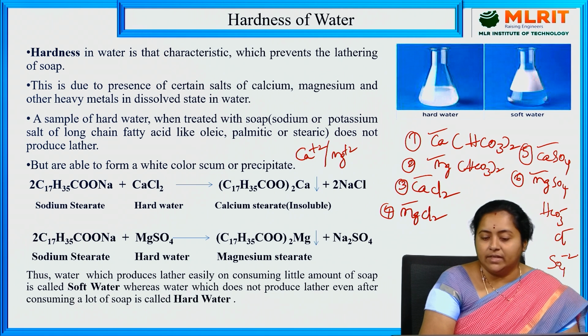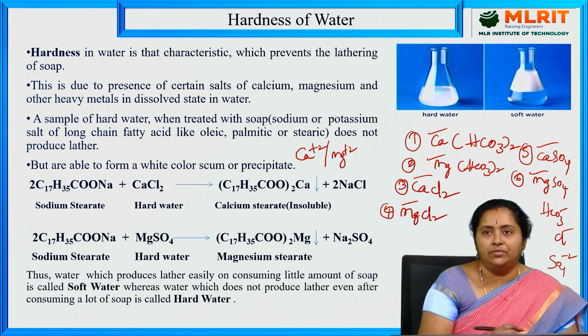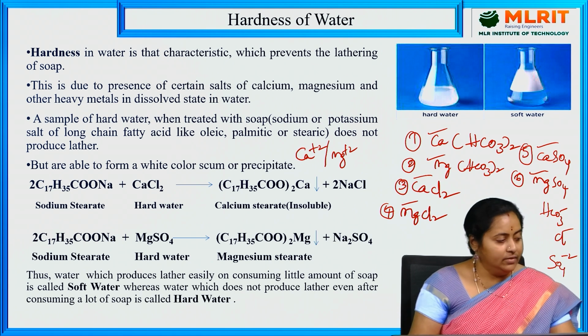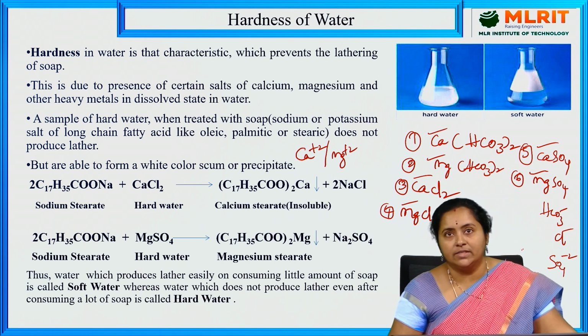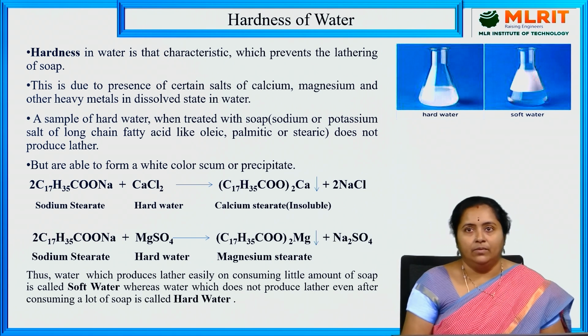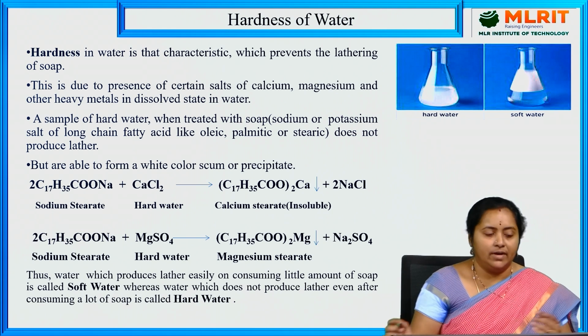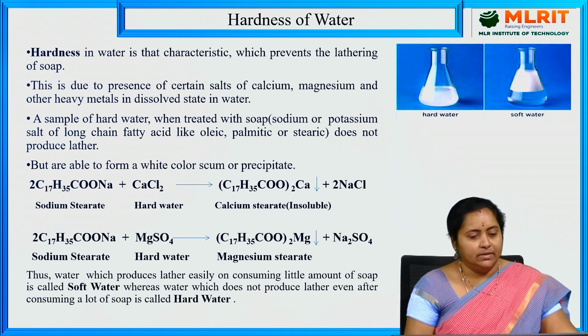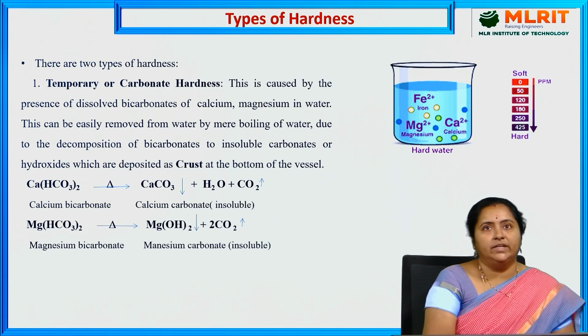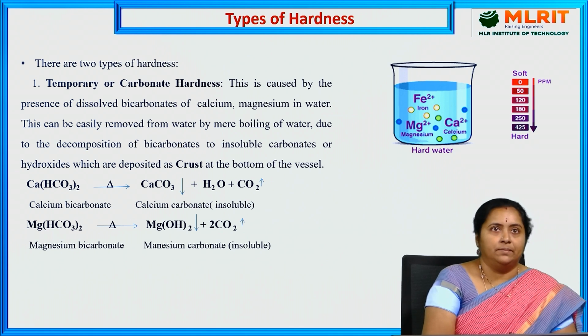So either in its ionic form or salt form, we can express hardness of water. Because of dissolution of all these six different salts in water sample, water is able to get hardness as a property. So let us go with different types of hardness of water sample.